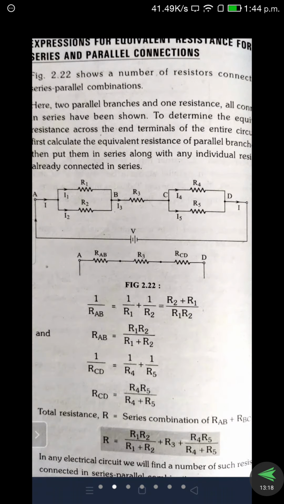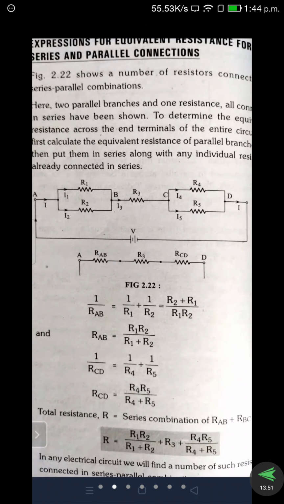Already we know the formula: 1 by R equivalent is equal to 1 by R1 plus 1 by R2. That is the formula we are using. Here, instead of R total we can write RAB because the resistance is between the nodes A and B. Because of that reason we can write 1 by RAB is equal to 1 by R1 plus 1 by R2. If you want to simplify this equation, first we take the LCM R1 R2.